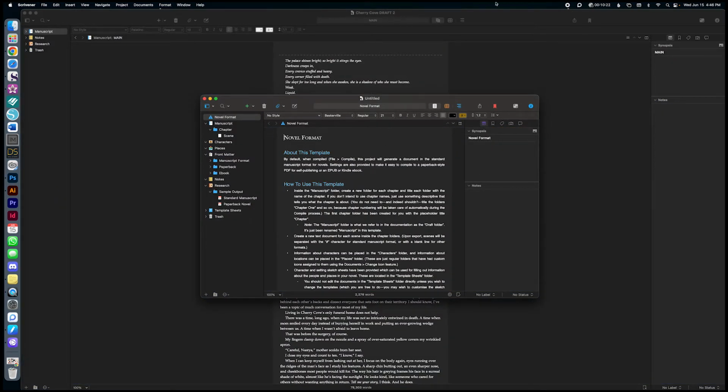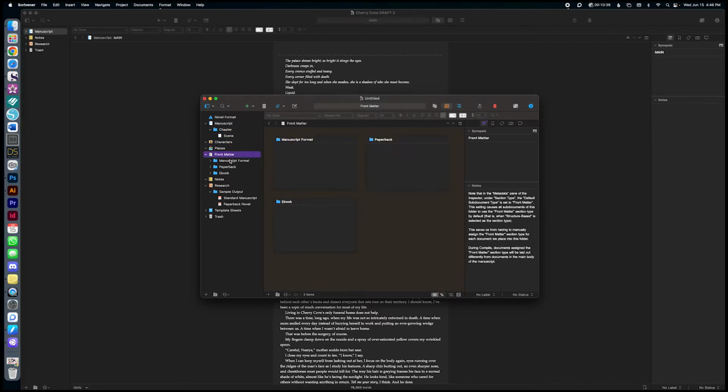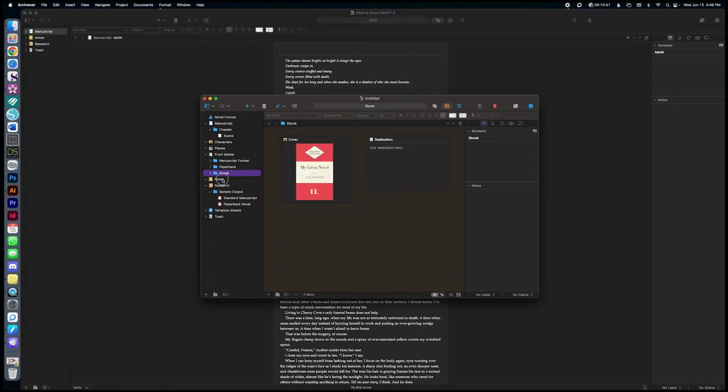So it will look like this. This will be a default theme. It will be light or dark or whatever you had it set up as. You will have all of these sections here to guide you through. So you'll have your manuscript folder, then the chapter folder, a scene folder. There'll be a place to add your characters, places, all the front matter information here, notes, research, and all this other stuff. This is what a new document looks like.